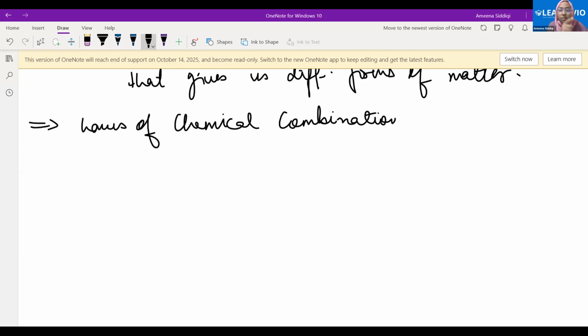See, Pakuda Katyayana said that these parmanus or atoms are existing in some combination, right? So what is that pattern in which those atoms are existing? We are able to understand that through the laws of chemical combination. Clearly it is saying that it is something regarding the combination. And we know what is really combining: different parmanus, different atoms are combining together to give us different forms of matter. That is what we know now, and that was the same thing said by Pakuda Katyayana. So these laws are regarding the combination of atoms in which they are existing. Is the context clear?